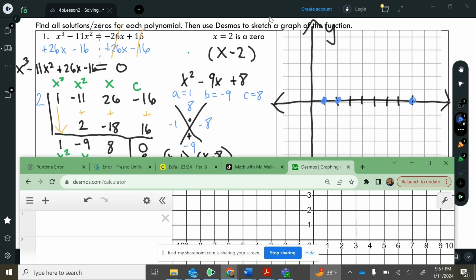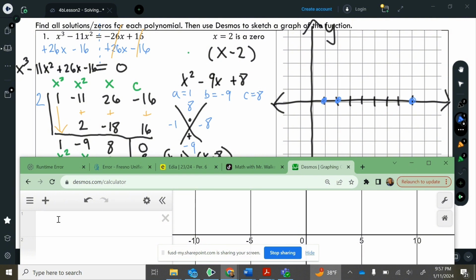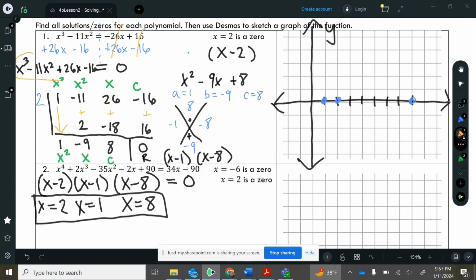All right, here's Desmos. Now, you know what I'm going to do here? Not only will we check the graph, but we're also going to check our answer and see if it's right. We can do this by inputting to Desmos the original function in standard form. So I'm going to use this version of the equation right here that we had equal to 0.